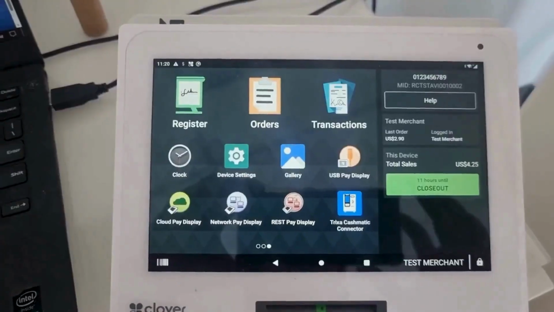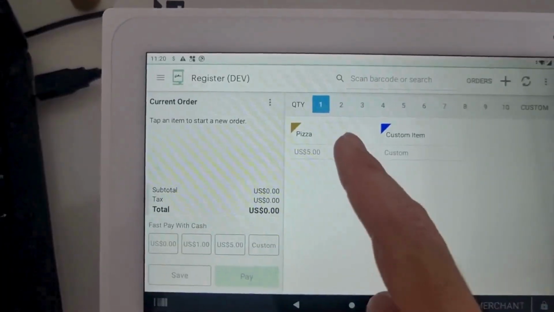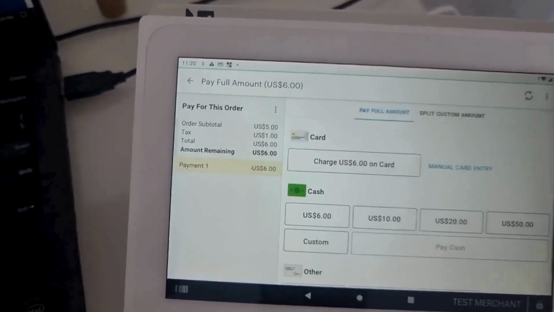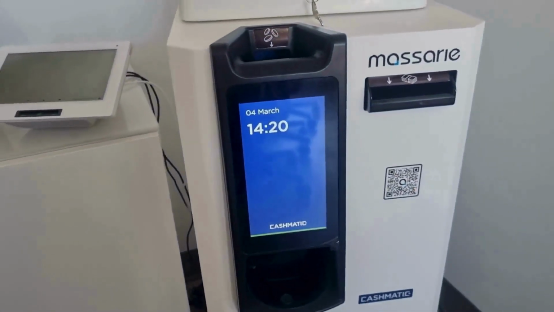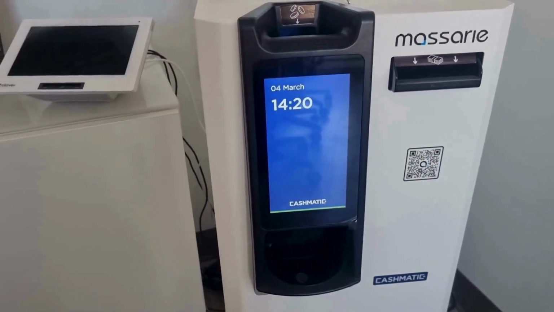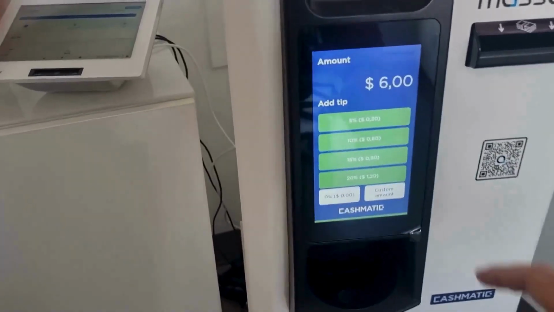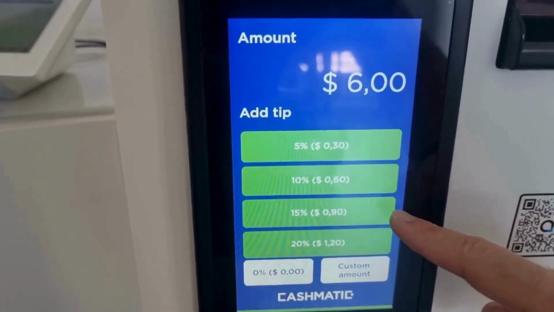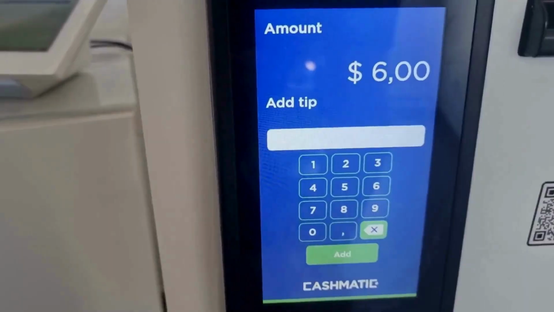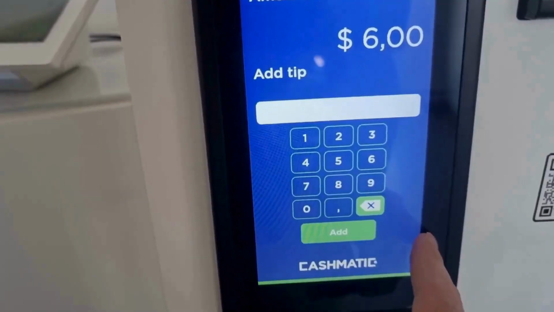Now, let's make a payment. After clicking on Cashmatic, the tips screen will appear, asking the customer to choose a percentage or either a custom tip amount. These options can also be adjusted anytime from the device settings to match your business needs.